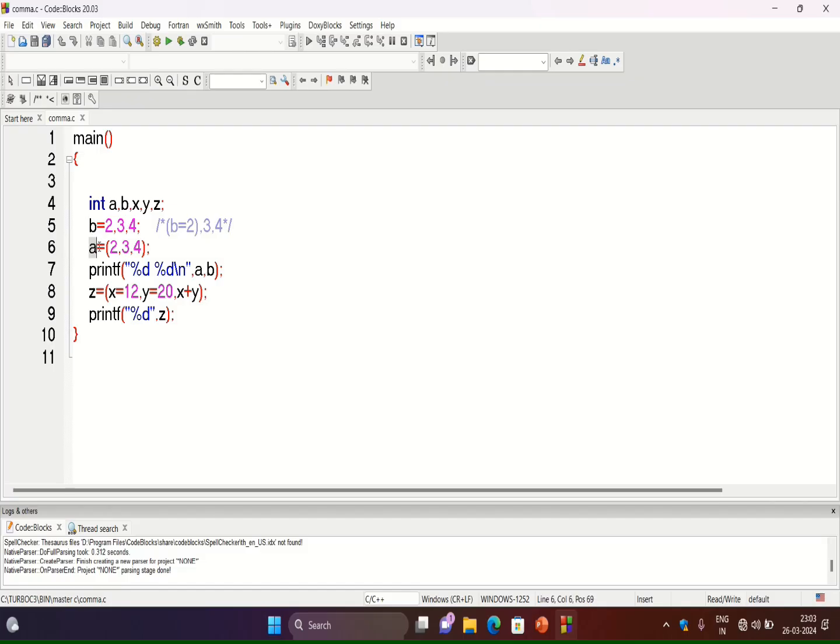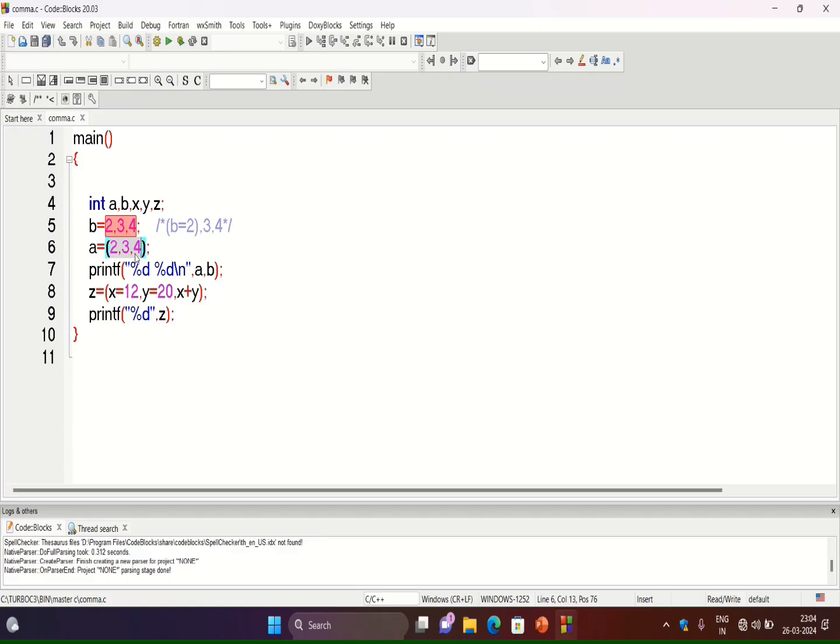Now consider the next statement. Here the comma operator is also used, but it is included in parentheses. I have just said that the comma operator has the least precedence, but here it is included in parentheses, which have the highest precedence. Brackets have the highest precedence, that means it will be evaluated first. Anything included in parentheses will be executed first. Therefore as the comma operator is within brackets, it will be executed first.